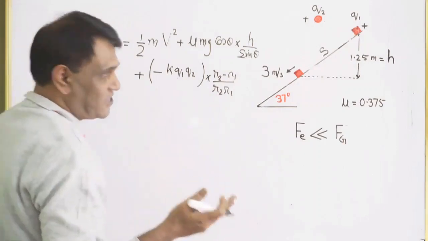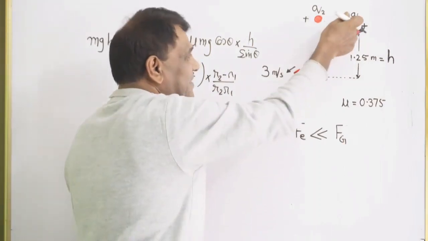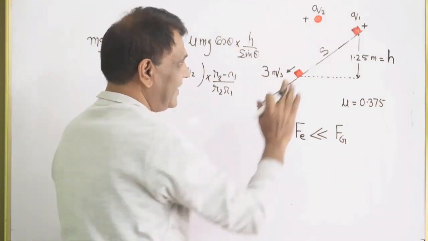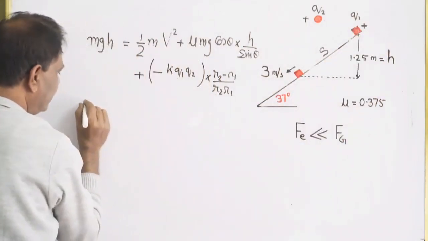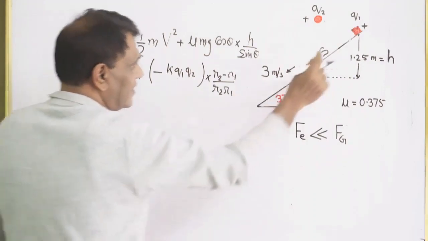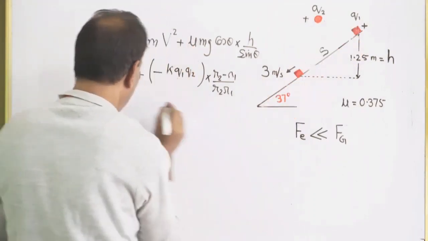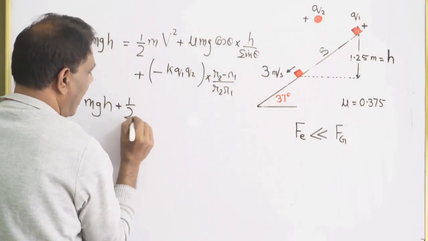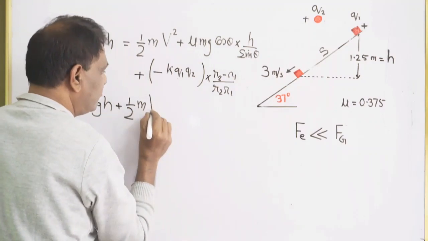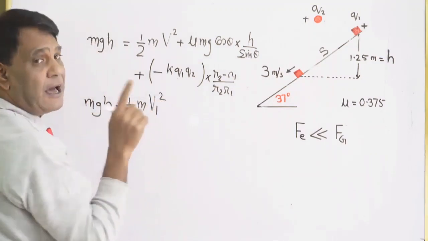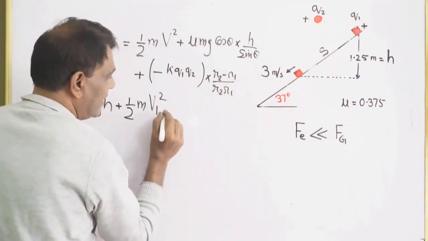Okay. Now in the second case, when this charge has become negative, we will do the same thing, that is loss in potential energy is same. mgh, negative charge, यहाँ से यहाँ आया, half m, we don't know velocity at this point, we'll call it v1 square. यही v1 आपको फाइंड करने बोला है प्रॉब्लम में.